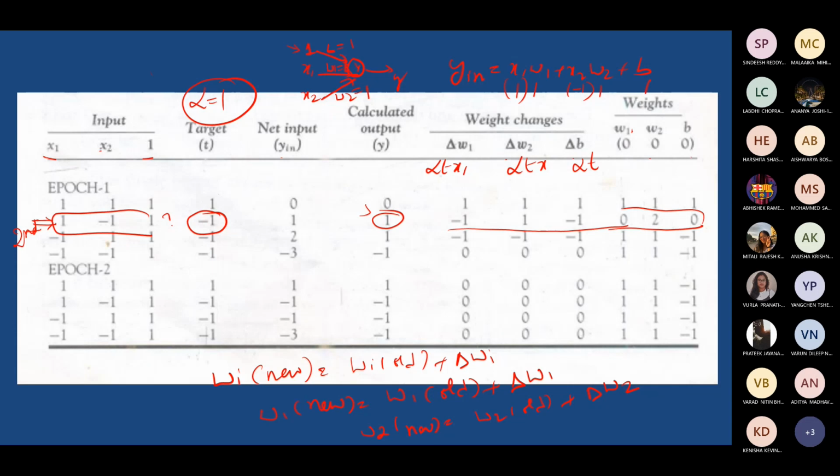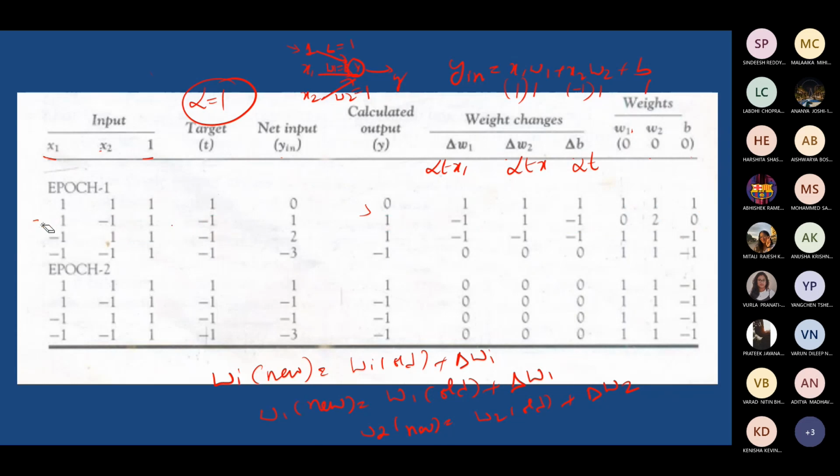Are you getting 0, 2, 0 as W1, W2, B? Okay, good. So you understood how to calculate that updated weight, right?